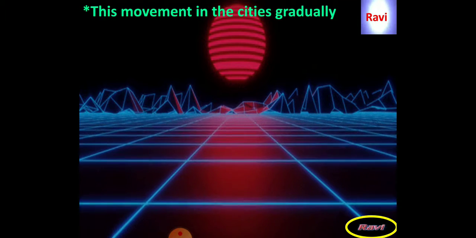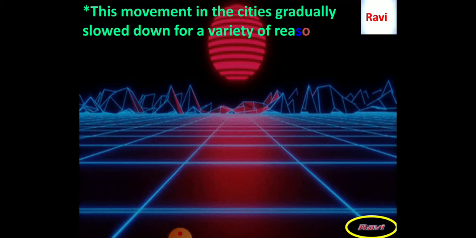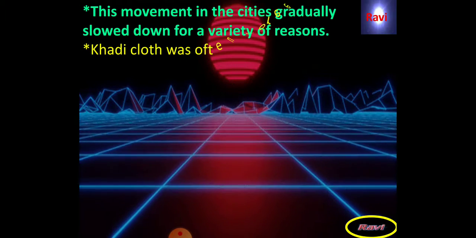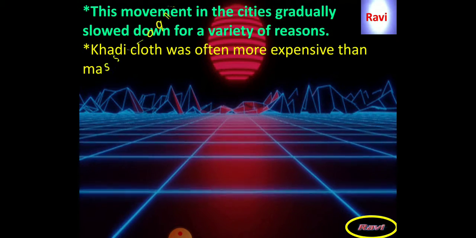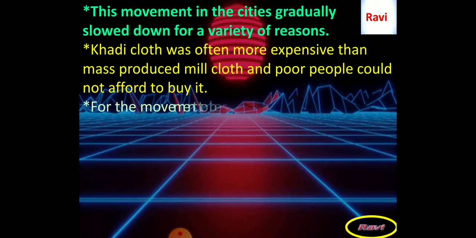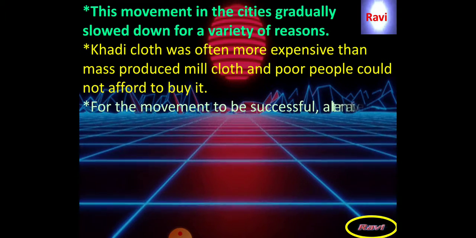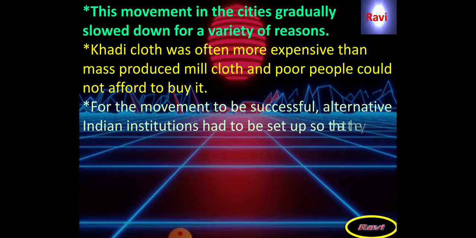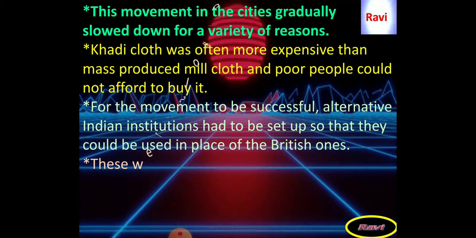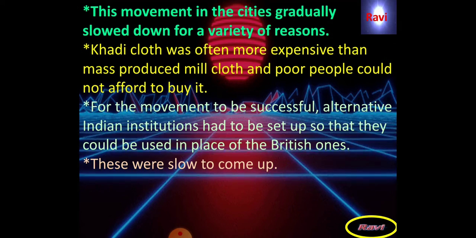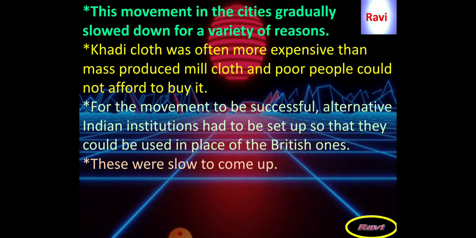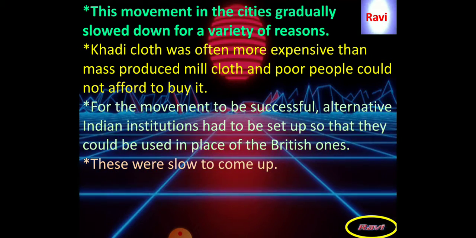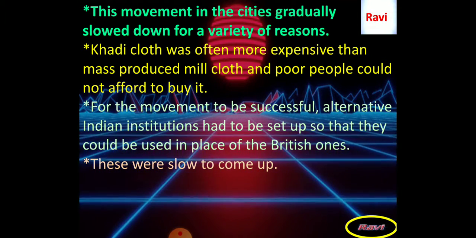This movement in the cities gradually slowed down for a variety of reasons. Only in the initial stage were almost all sections of the people actively participating, but later the movement slowly decreased due to different reasons. The first reason was that khadi cloth was often more expensive than mass produced mill cloth and poor people could not afford to buy it.